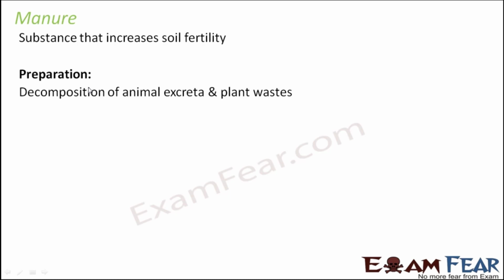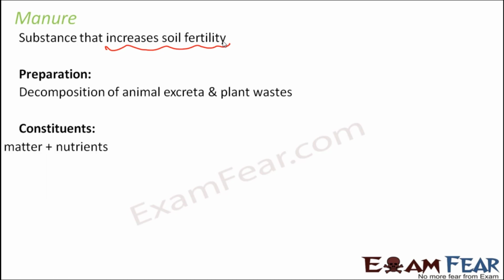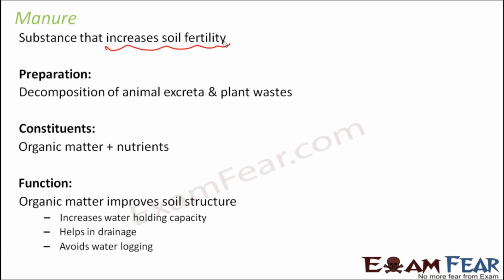So that means manure is a good thing because it recycles the plant and animal wastes, and at the same time, it also increases the fertility of the soil by increasing the food production. So what is manure made up of? It is made up of organic matter plus nutrients. And these extra nutrients are what we are looking for. So what is its function? Its function is to improve the overall soil structure.